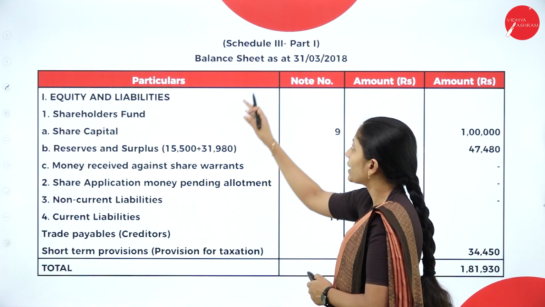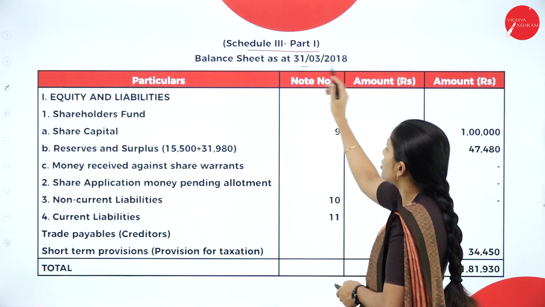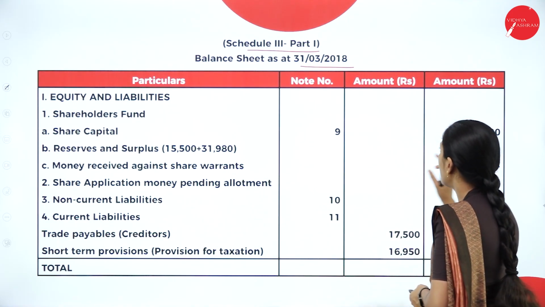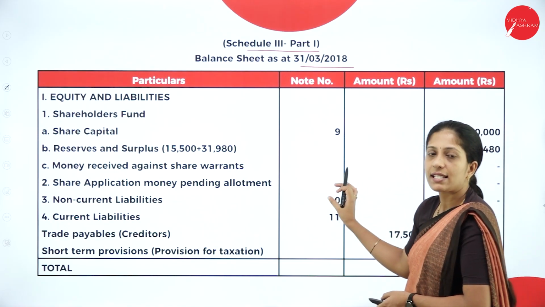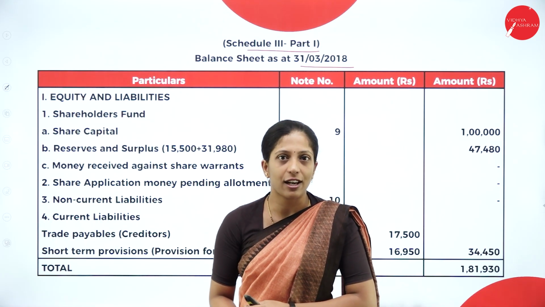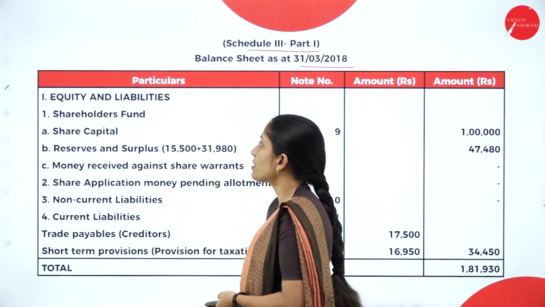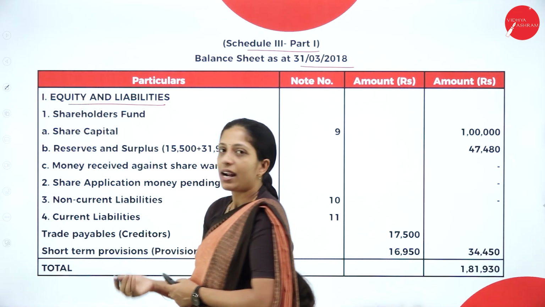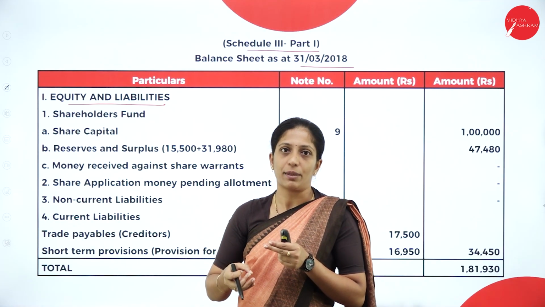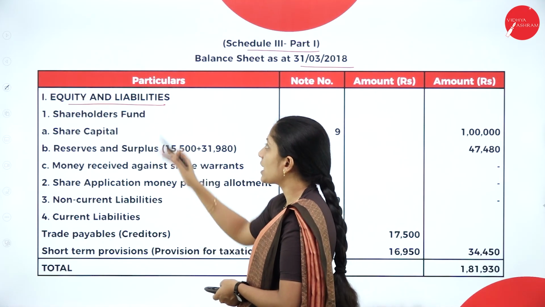Next, we shall start with your balance sheet, that is under Schedule 3 Part 1, balance sheet as on 31st March 2013. Your columns are the same: particulars, note number, and I have drawn two amount columns, one inner and one outer, so that I can write the amount in the inner column, total it and write it in the outer column. We shall start with equity and liabilities. Once you know the format, it is very easy to solve the problem, so first you have to learn the format.